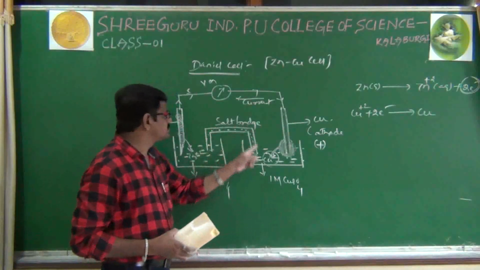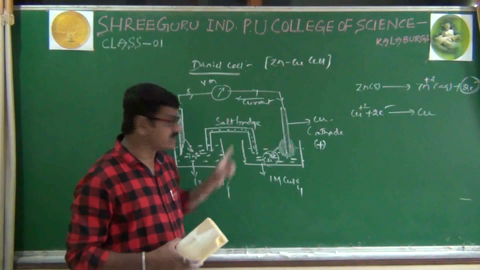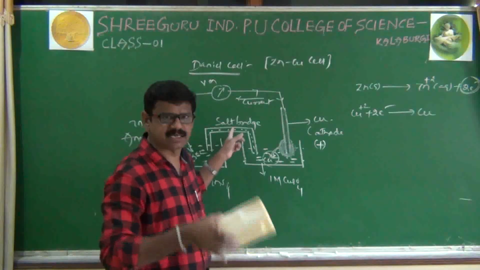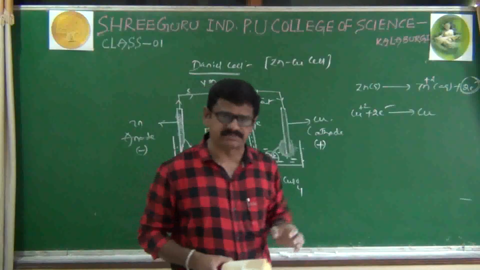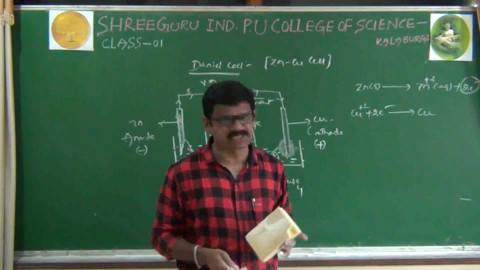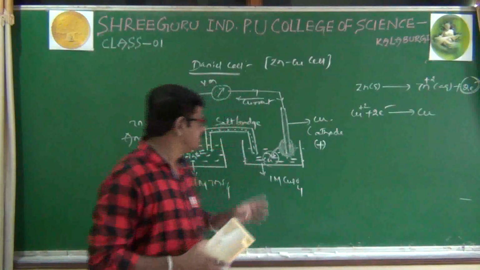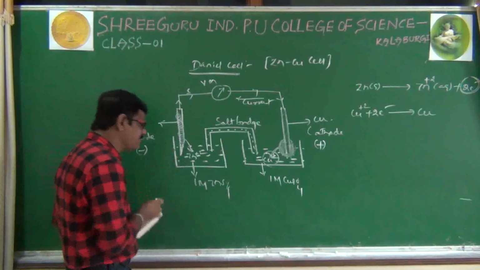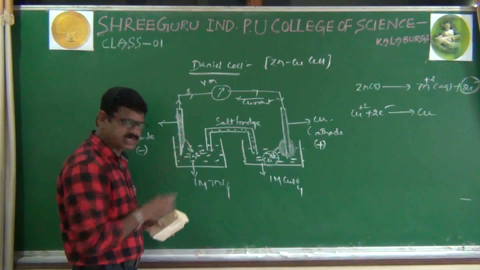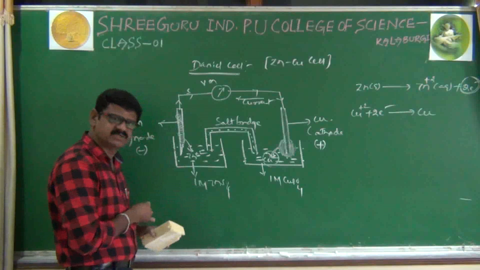Here, why has the salt bridge been arranged? What is the role of this salt bridge? Now we'll discuss. Suppose a salt bridge is not there, what's the problem? Initially, before starting the process, we have taken 1 molar zinc sulfate solution.